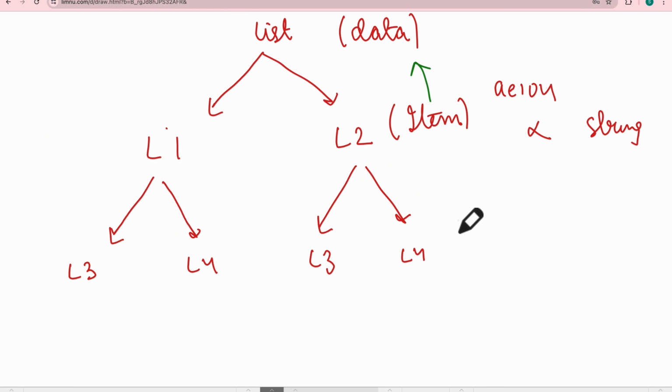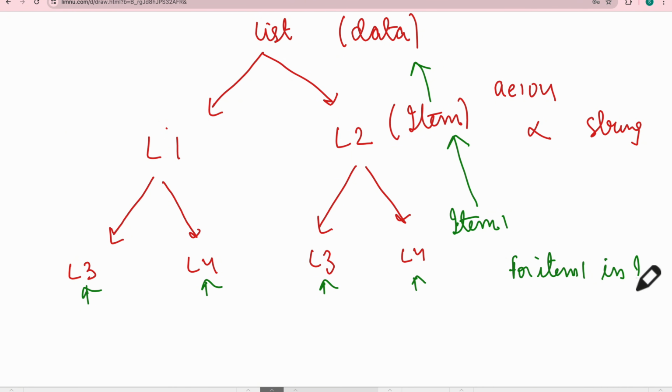Now I want to create a new iterator. We can name it item 1, and item 1 is inside this item. Because item contains 4 elements, this item will iterate: it will first check this, then this, then this, then this. So how will we write it down? For item 1 in item. That's how you loop in.